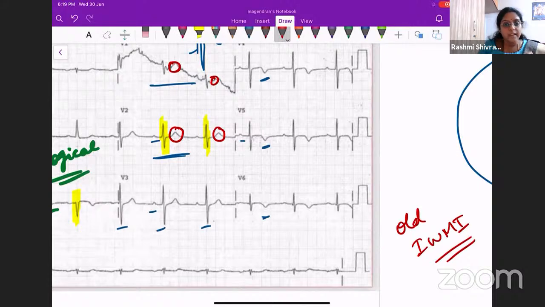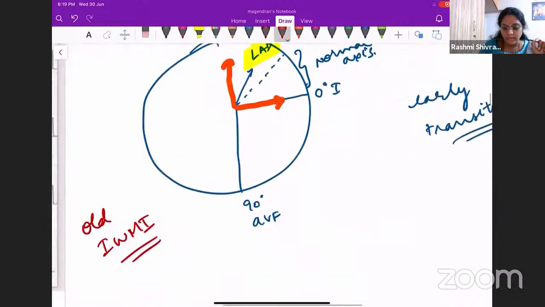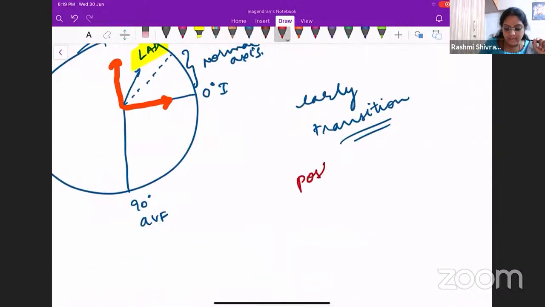But in this ECG, you see that the R waves are not very tall and there is no T inversion. So this patient does not have a posterior wall MI. To confirm a posterior wall MI, what will you do? You will put posterior leads.